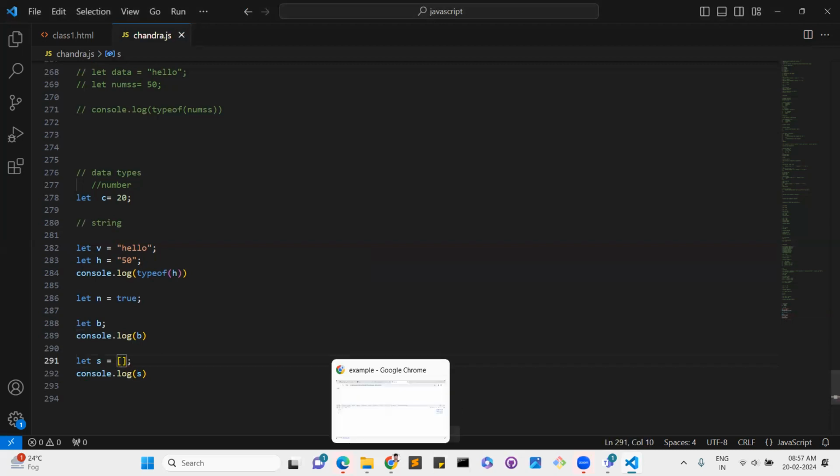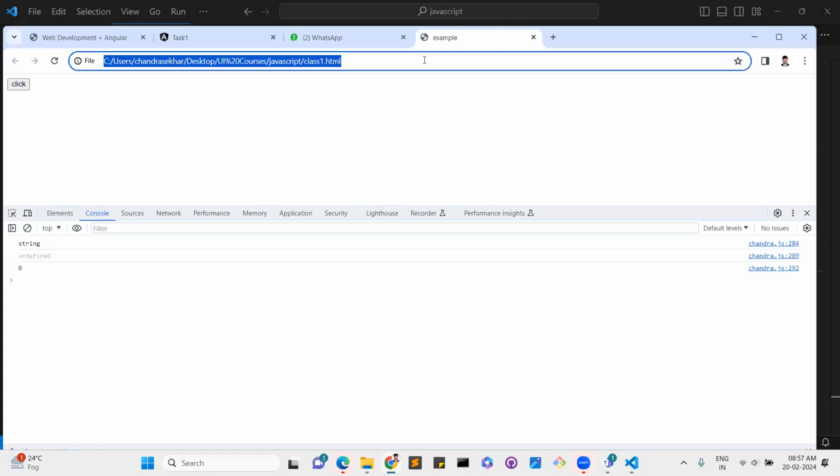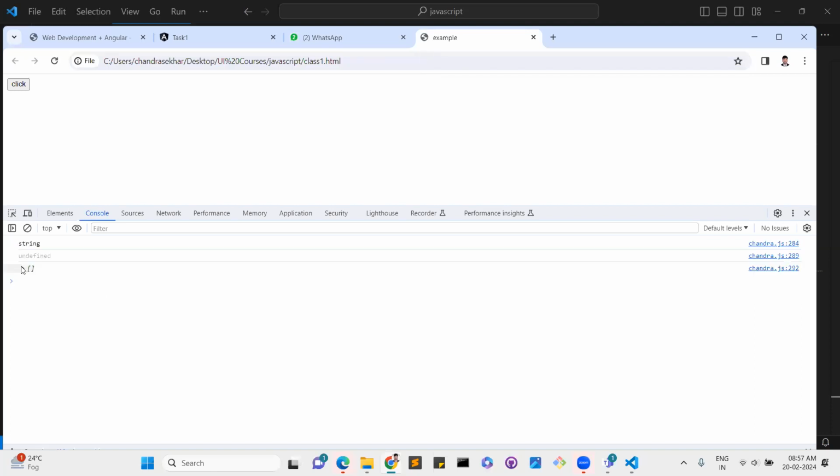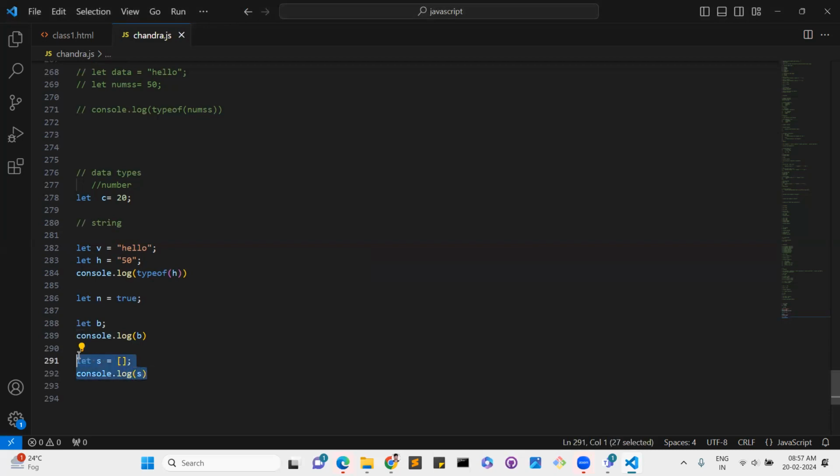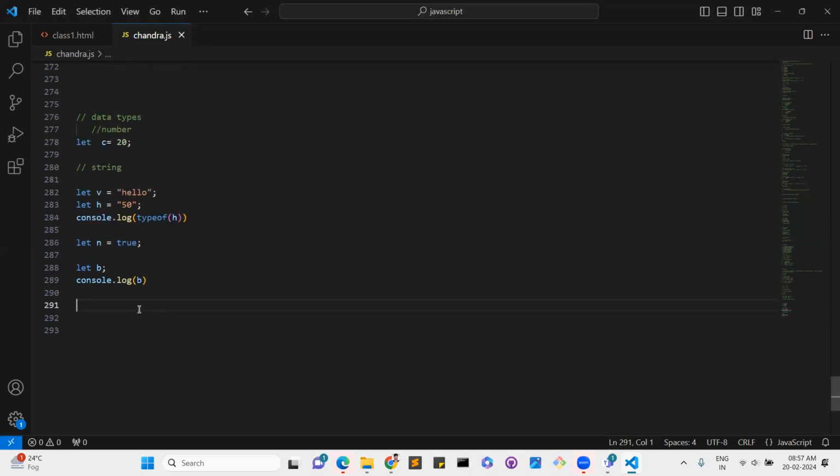Empty array, like this. So these are the primitive data types, and the non-primitive data types come like arrays and objects. In the interview they will ask questions like how do you display arrays, how do you write the syntax of an array?